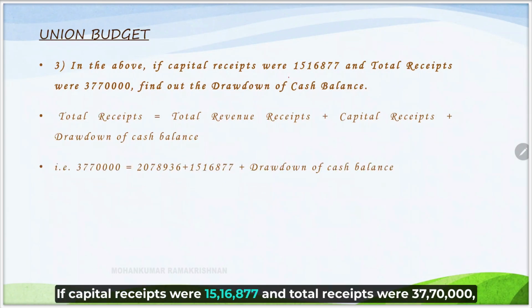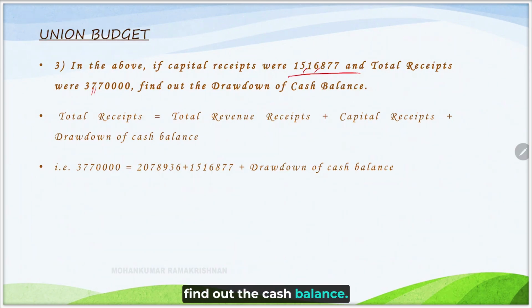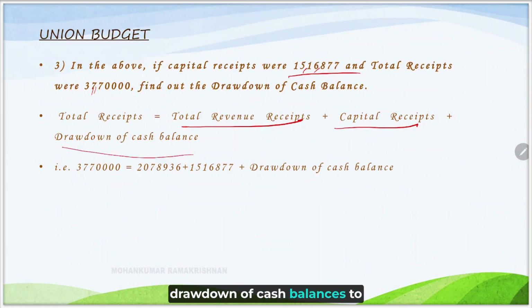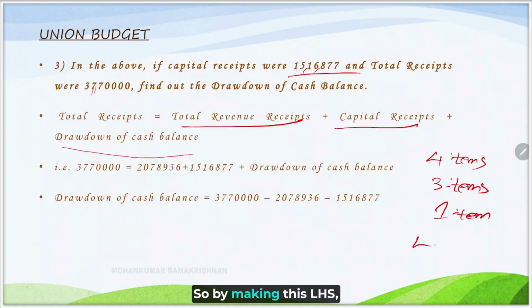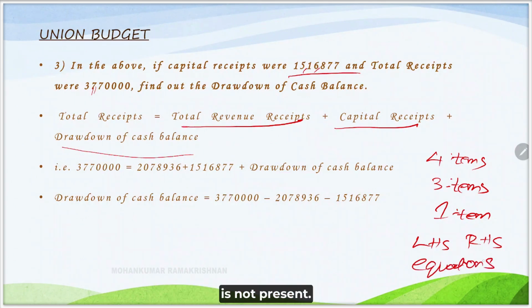And let us continue the same question. If capital receipts were 15,16,877 and total receipts were 37,70,000, find out the cash balance. Total receipt is nothing but total revenue receipts plus total capital receipts plus drawdown of cash balance. Drawdown of cash balance is to what extent the cash balance has been reduced. So it's a simple algebraic equation. All the questions will be like this. Out of 4 items, they will give 3 items and you need to find that one item. So by making these LHS, RHS calculations and equations, you can get the item which is not present.